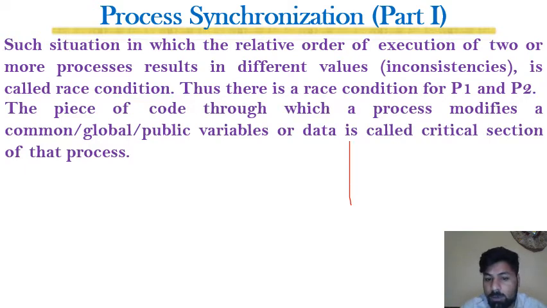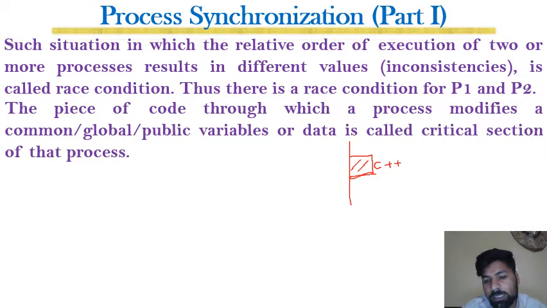For example, we have a process and this is the code of a process, and in this code there is a section that is modifying some common variable, like in the previous example, counter plus plus, because counter was a global variable or a common variable.